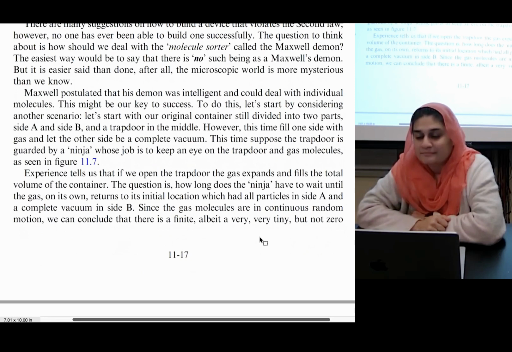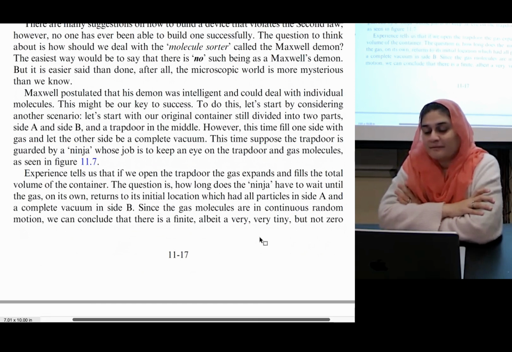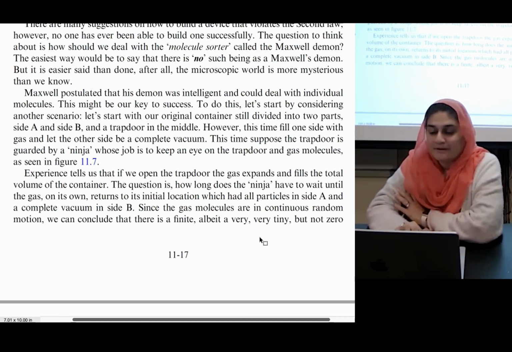The question is, how long does the ninja have to wait until the gas is back in its initial configuration, which had all particles inside A and complete vacuum inside B?